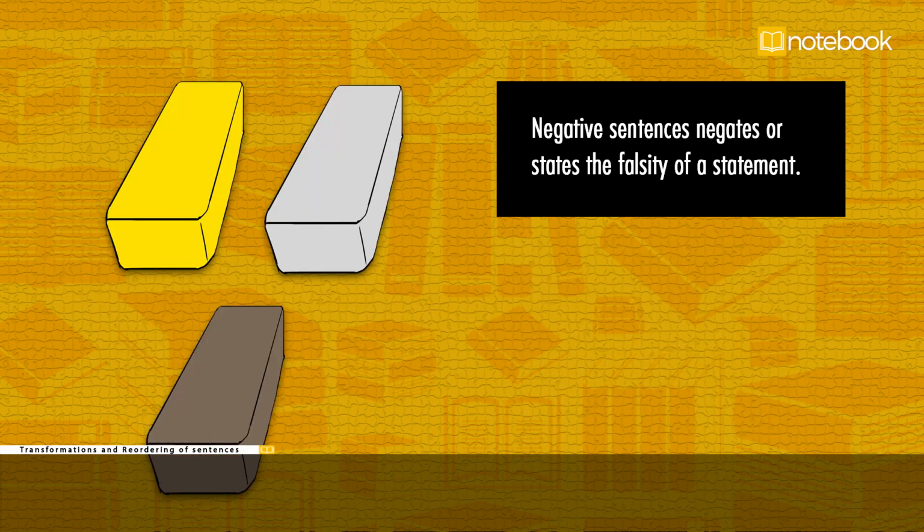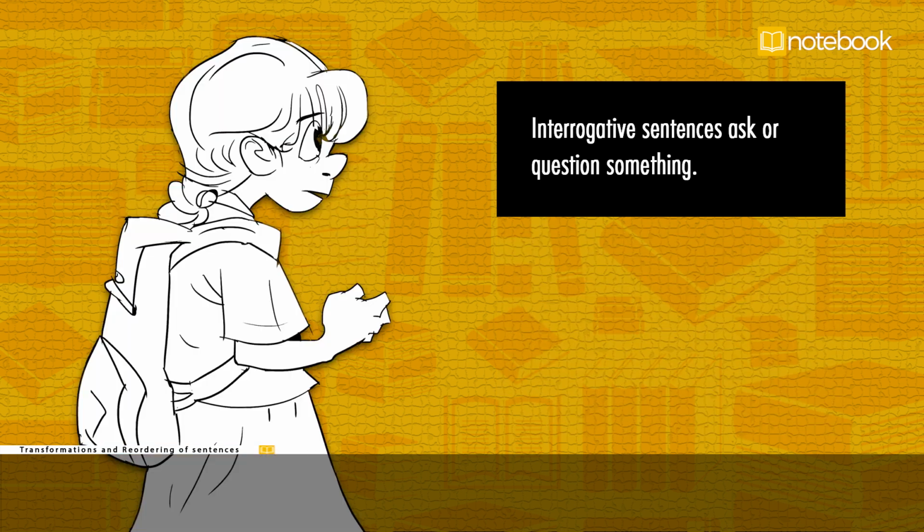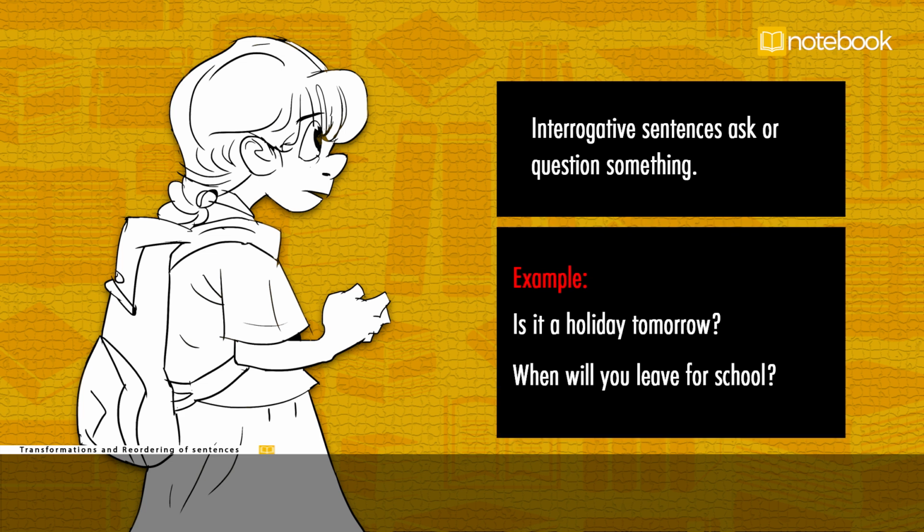Negative sentences negate or state the falsity of a statement. For example, no other metal is as useful as iron. None but a millionaire can afford such luxuries. An interrogative sentence asks or questions something. For example, is it a holiday tomorrow? When will you leave for school?